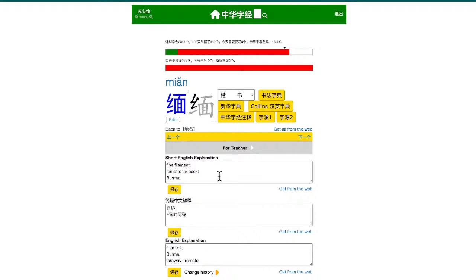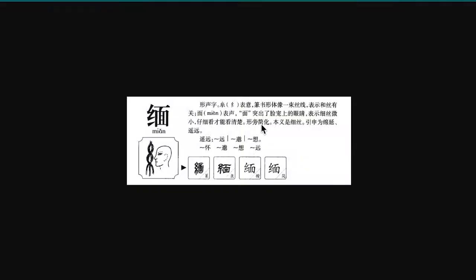Remote, far away. And let's take a look at the character. You can see it has the 糸 radical on the left, and the 面 character on the right.